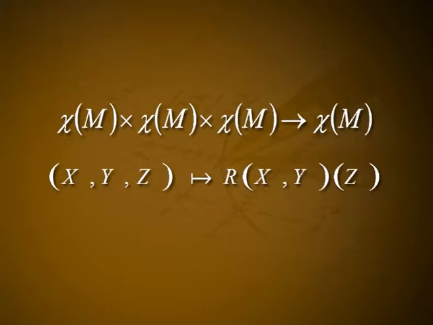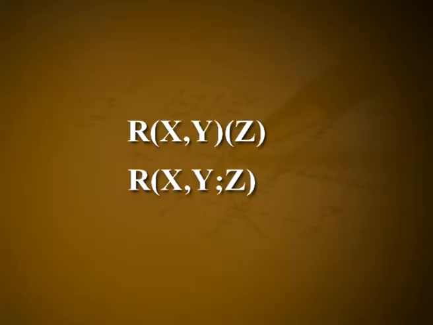The mapping that assigns to the vector fields X, Y the operator R(X,Y) is called the curvature operator of the connection. The assignment 𝔛(M) cross 𝔛(M) cross 𝔛(M) goes to 𝔛(M), (X,Y,Z) goes to R(X,Y)Z, is called the curvature tensor of the connection.